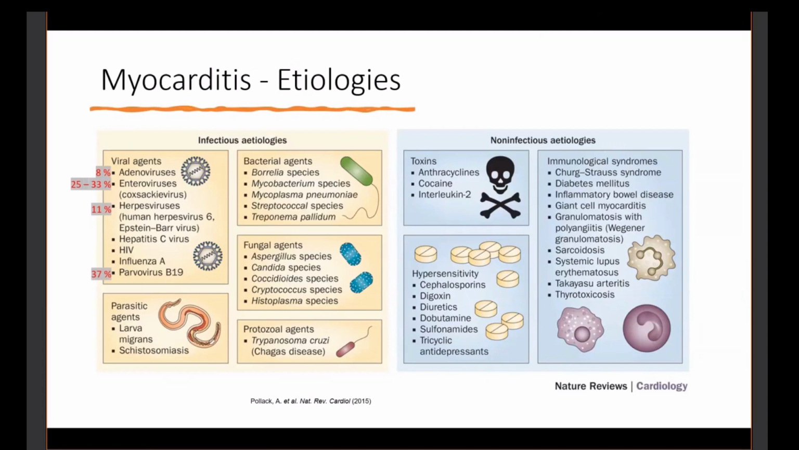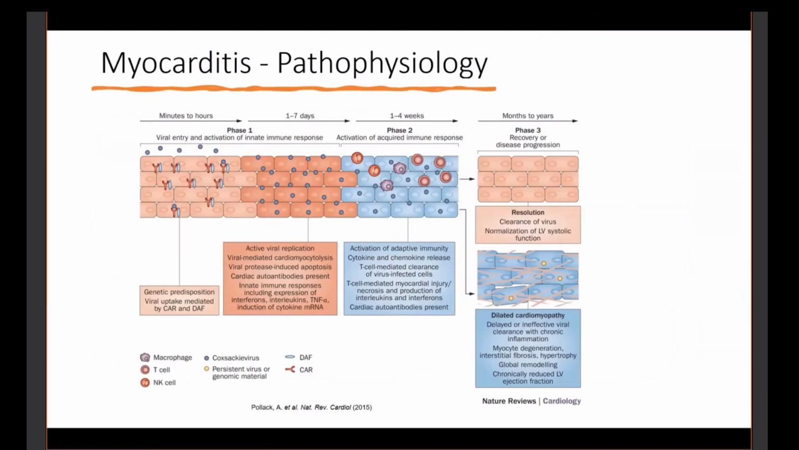This is a model of pathophysiology related to Coxsackie virus, and there are 3 phases to the inflammatory process. The initial phase, with cardiotropic viruses, involves direct viral entry into cells with immediate viral replication and lysis of myocytes that lasts over the first 1 to 7 days. That lysis also causes an innate immune response.